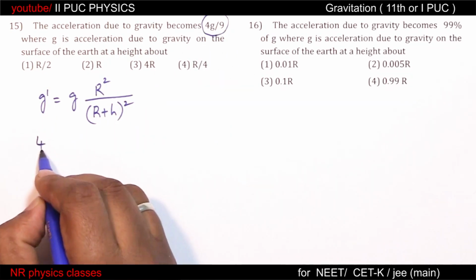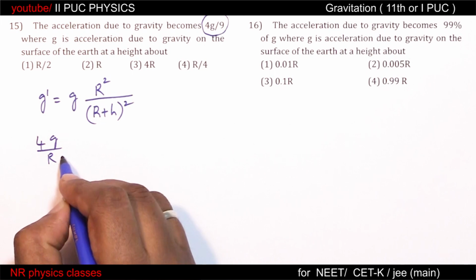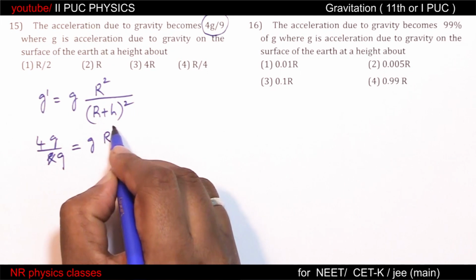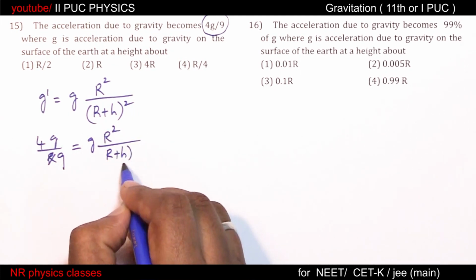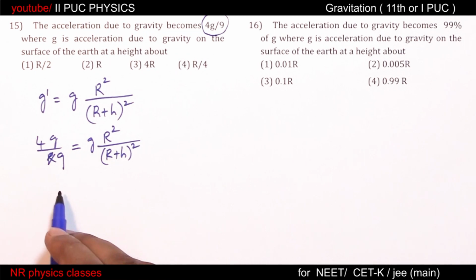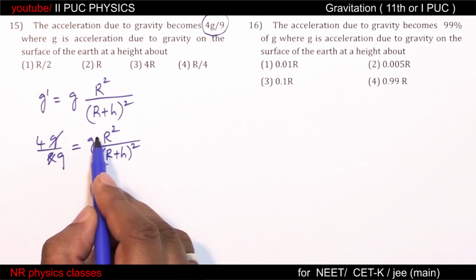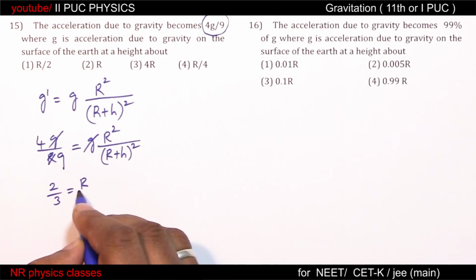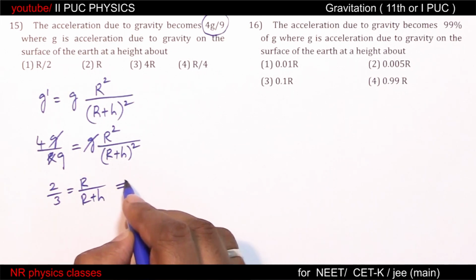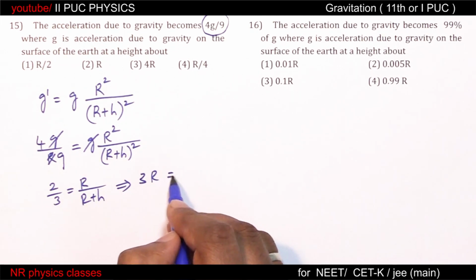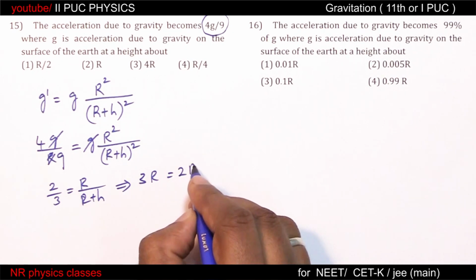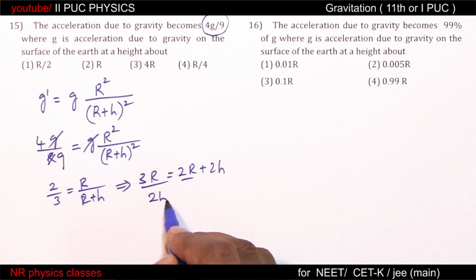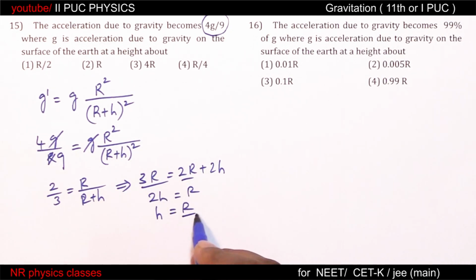So g by 9 equals g r square by r plus h whole square. Now observe, g gets cancelled, take square root, this becomes 2 by 3 equals r by r plus h, which implies 3r equals 2r plus 2h. This gives r, 2h equals r or h equals r by 2.